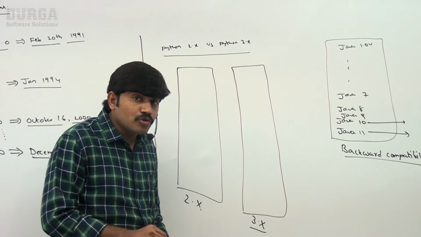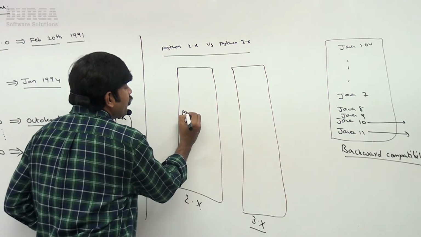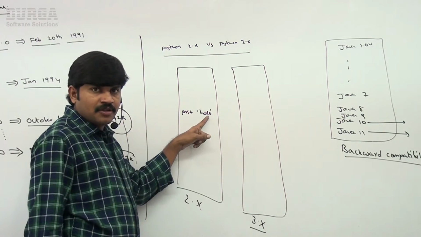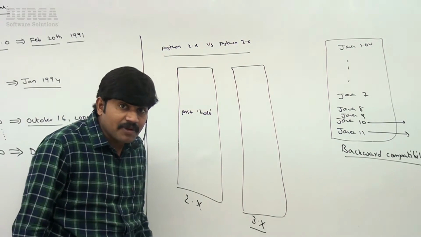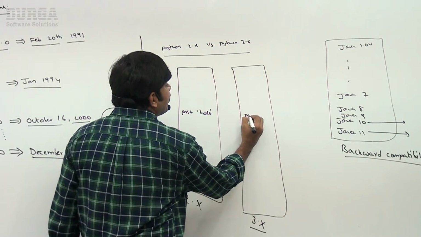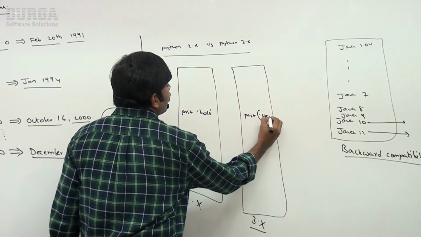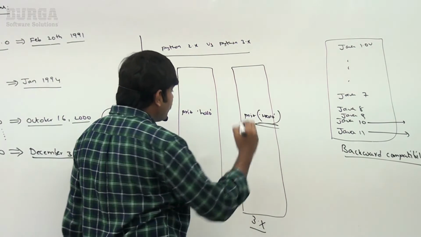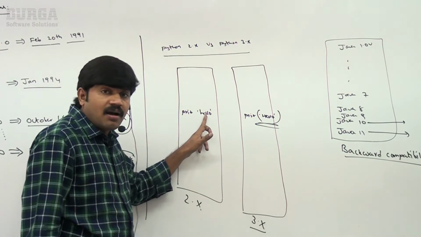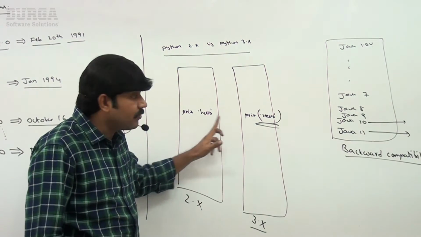Regarding Python 2.x, if you want to print hello, like this. Parentheses are optional in Python 2.x, but in Python 3.x, parentheses are required. Print of hello, parentheses must be required, but in 2.x parentheses are optional, and here they must be required.